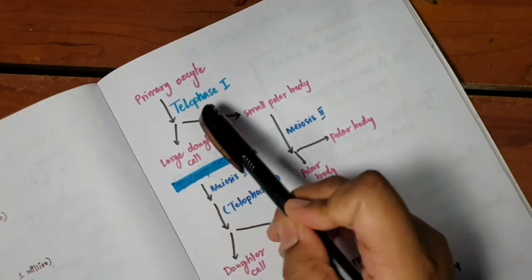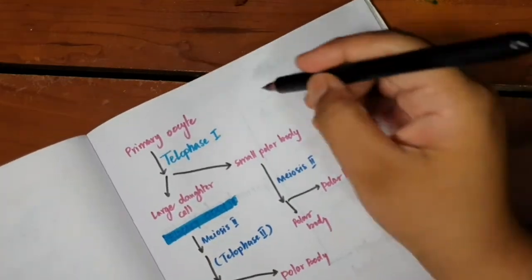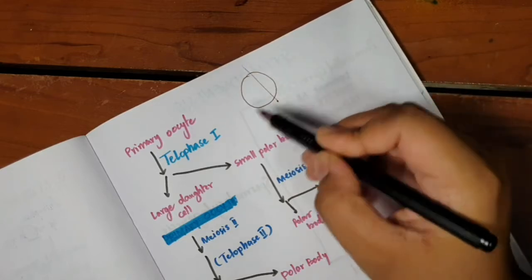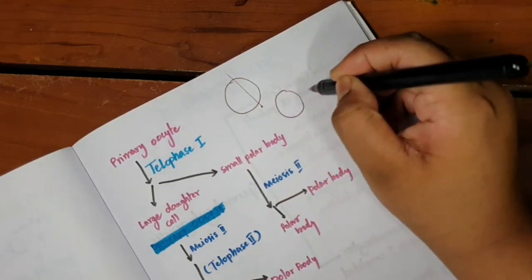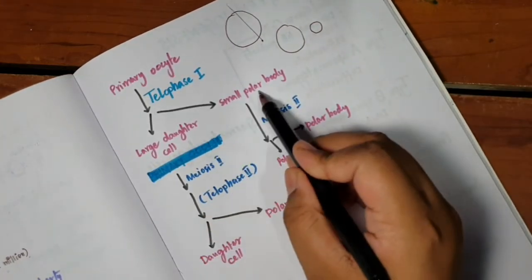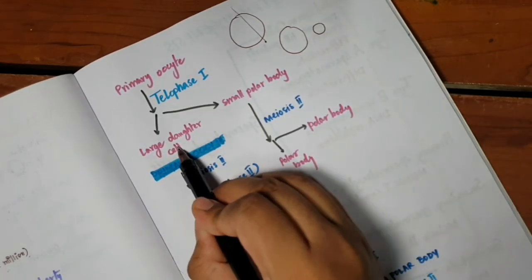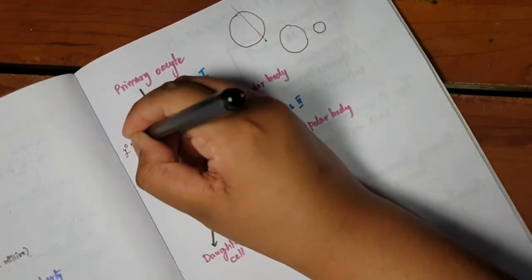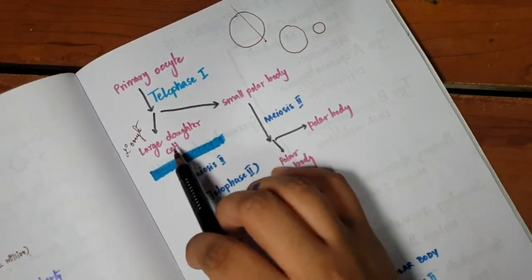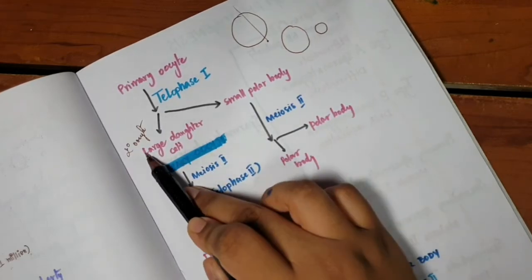So when primary oocytes undergo telophase 1, they are divided into a large daughter cell and a small polar body. If this is the entire cytoplasm of the primary oocyte, a major part of the cytoplasm goes to a larger daughter cell and a smaller polar body is formed with the remaining cytoplasm. These two will undergo meiosis 2 again. Now remember, this large daughter cell is your secondary oocyte. Primary oocyte completes meiosis 1, and then it becomes one large daughter cell and a small polar body. The large daughter cell is the secondary oocyte.